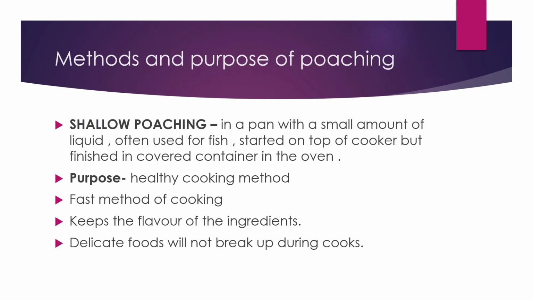That means a small pan is taken, a small amount of liquid is added, and the fish is cooked. The fish is not entirely immersed in that liquid. The liquid just touches the surface of the fish and it is cooked. So that is one example of shallow poaching.